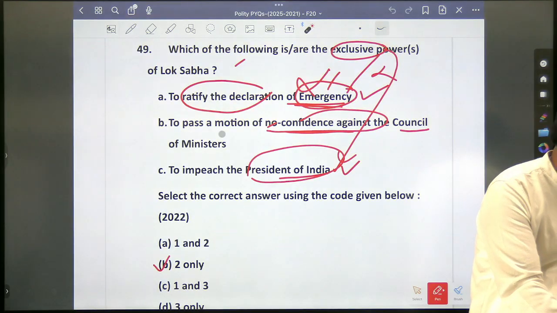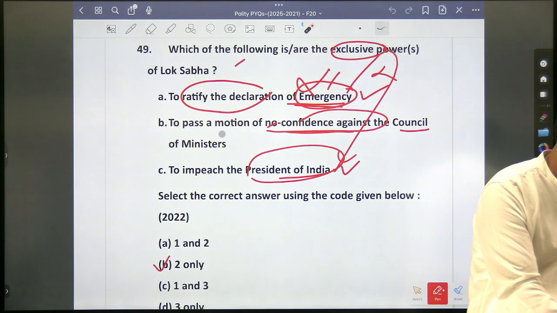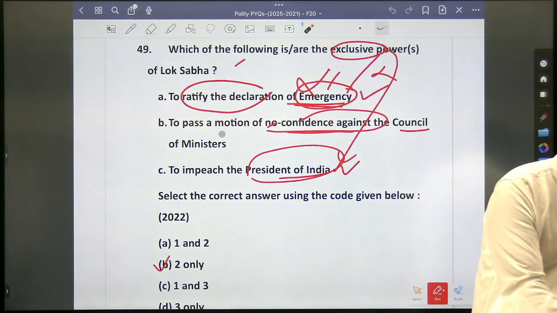Recently, President's rule was removed from Manipur. Yes. Just a minute.